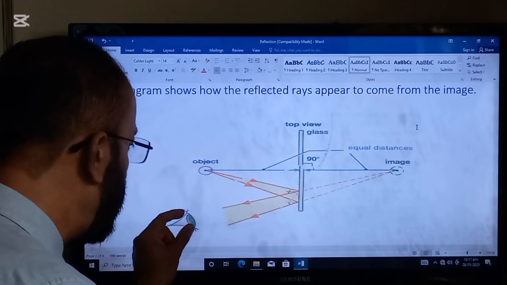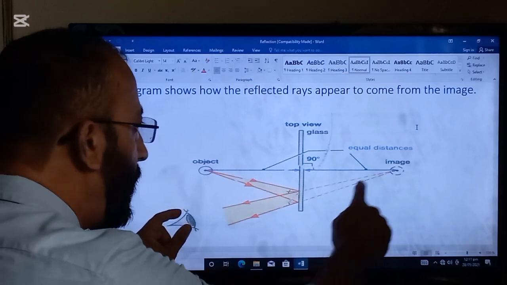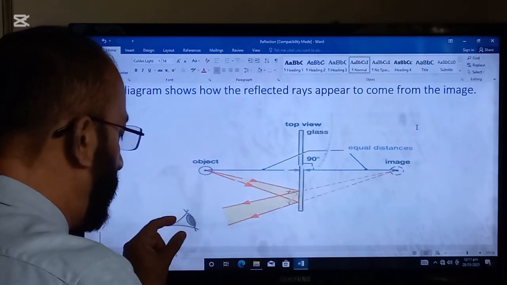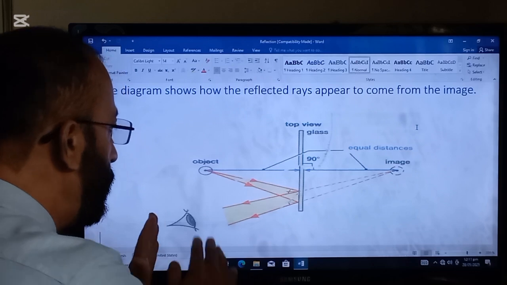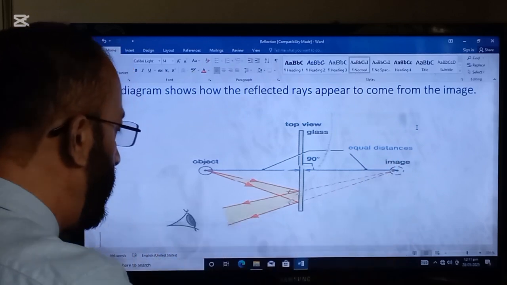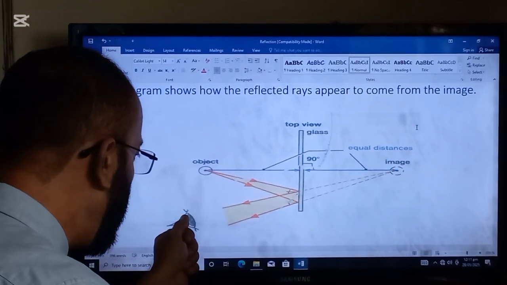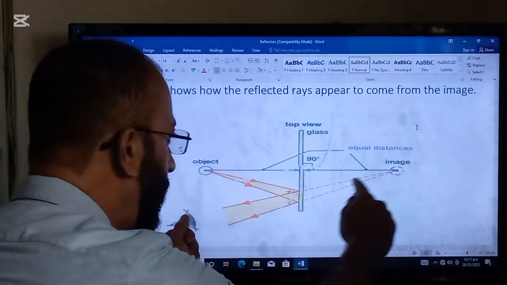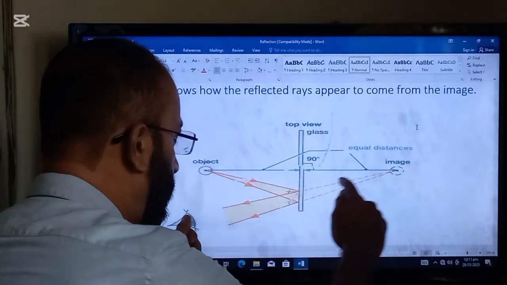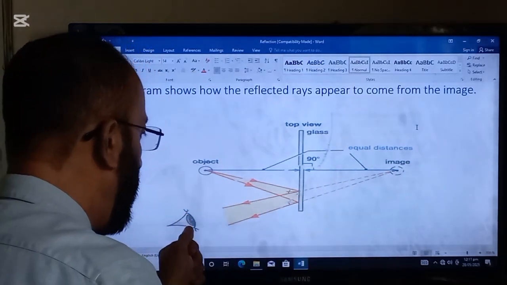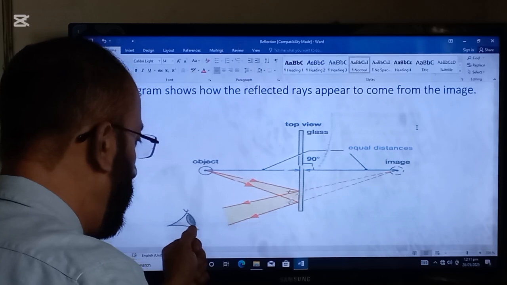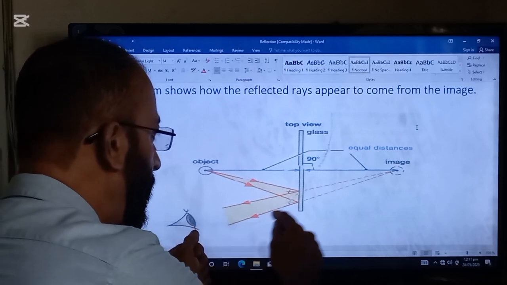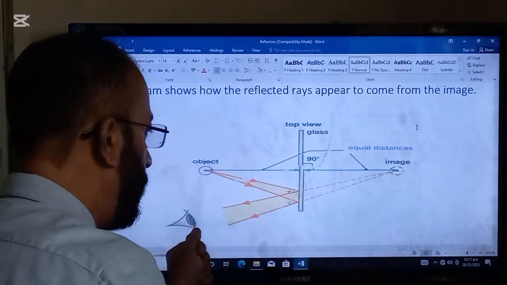So this lens will see the image of the object. The method to draw the lines is to join the upper point to the image with a line with the help of a scale, and from the lower point of the lens to the image a line will be drawn.